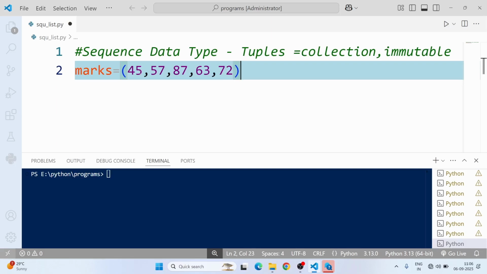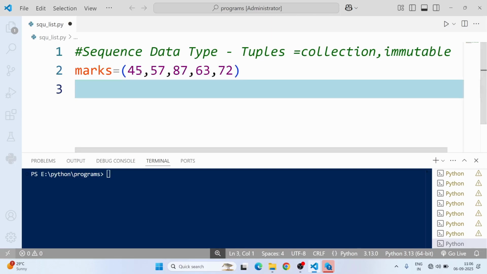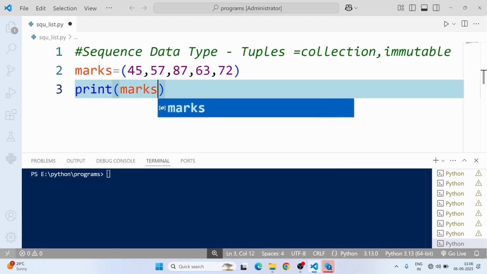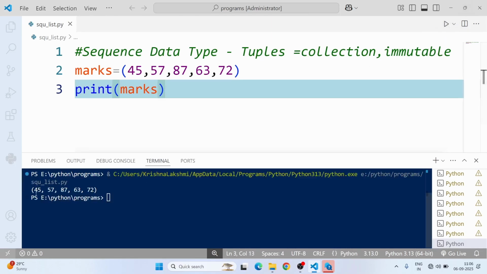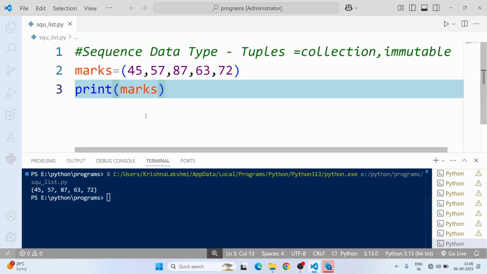We will find the sum of the values of marks. Now I am going to print marks and run this code. The values will be printed.